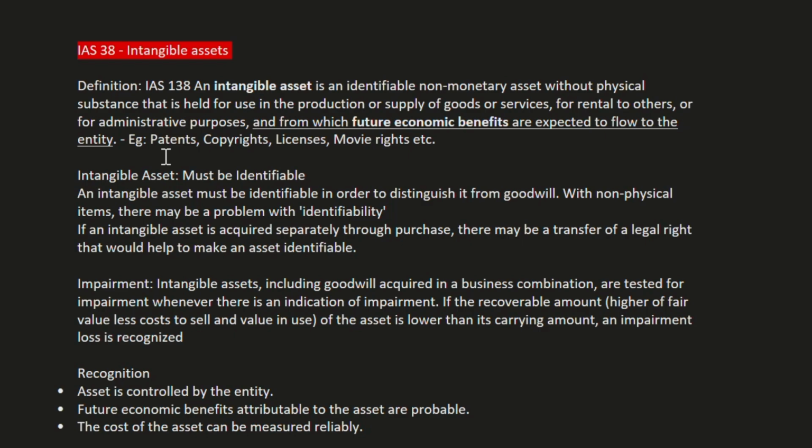For example, we give a license to someone else, then we receive consideration. And also for a movie right, when we give the movie right to someone else, we receive consideration. So here that consideration is considered under future economic benefit.